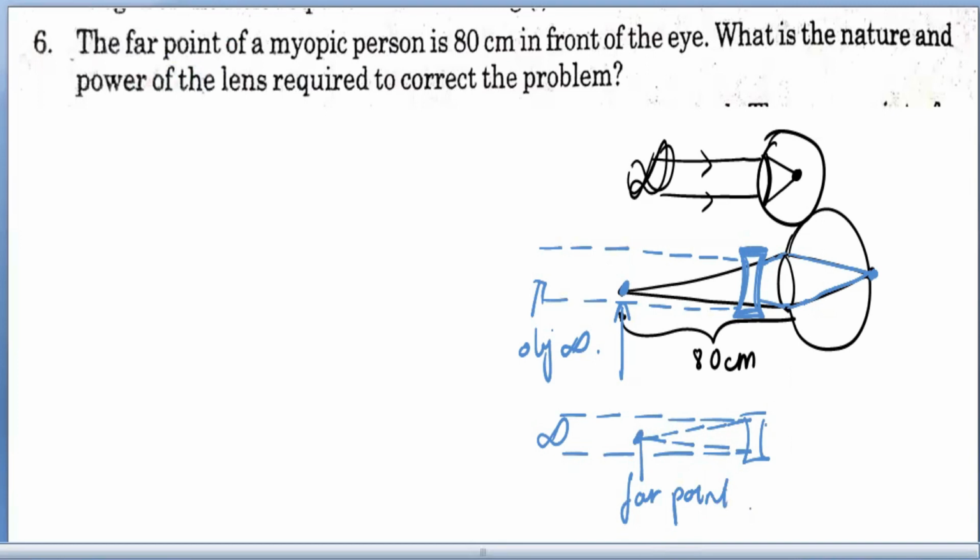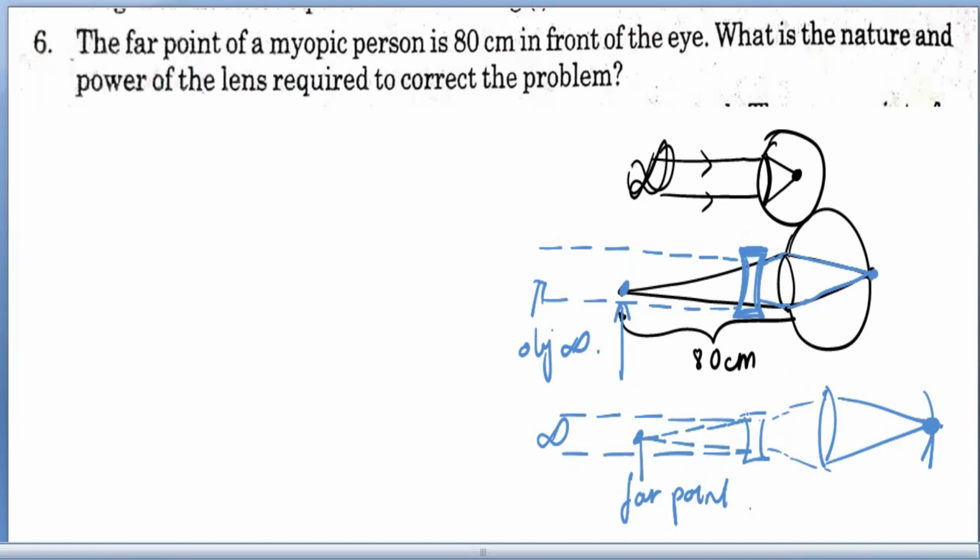They will diverge a little bit more, and then when they find the eye lens here, they will converge to the retina.